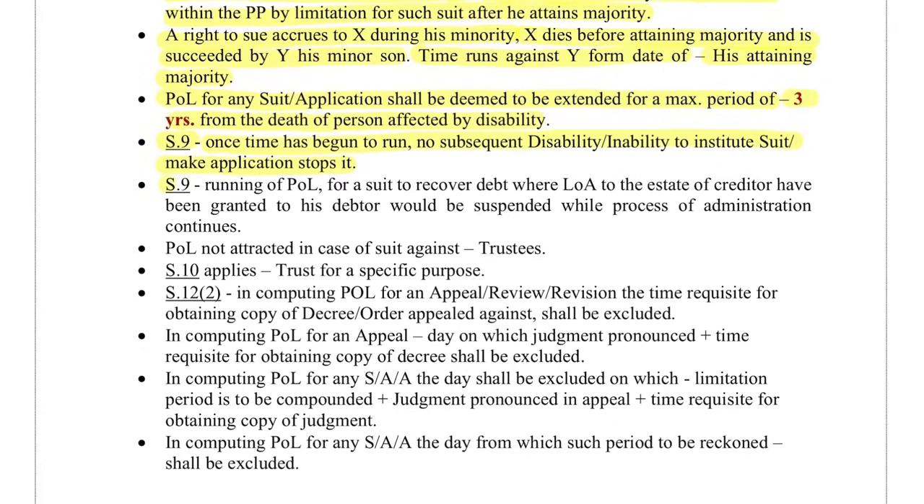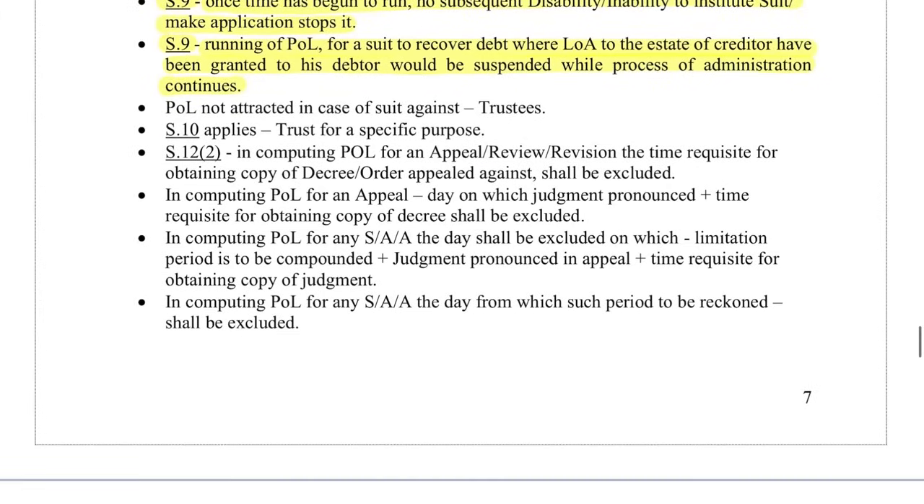Section 9: running of the period of limitation for a suit to recover a debt, when letters of administration of the estate of a creditor have been granted to his debtor, would be suspended while the process of administration continues. Period of limitation is not attracted in case of a suit against trustees. Section 10 applies to trustees of a trust for a specific purpose.